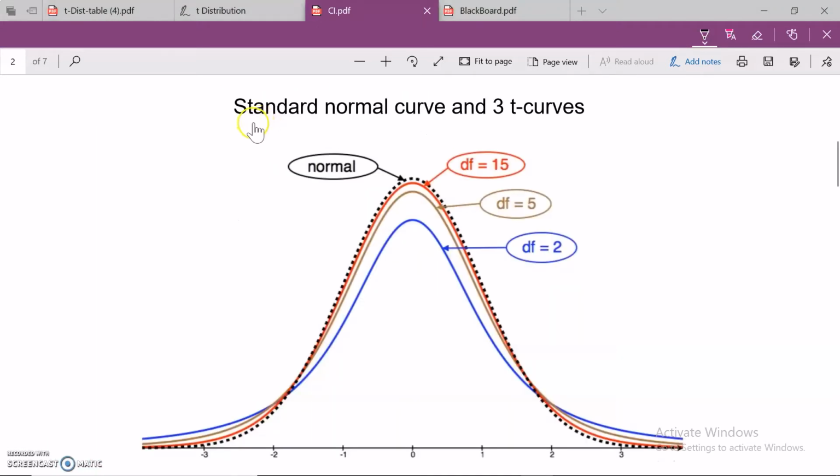Now we have this picture, this diagram. The dotted curve is a standard normal curve. Look at this black dotted curve. And we have three t curves.